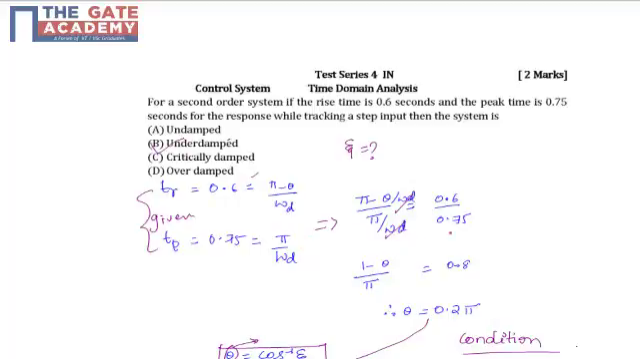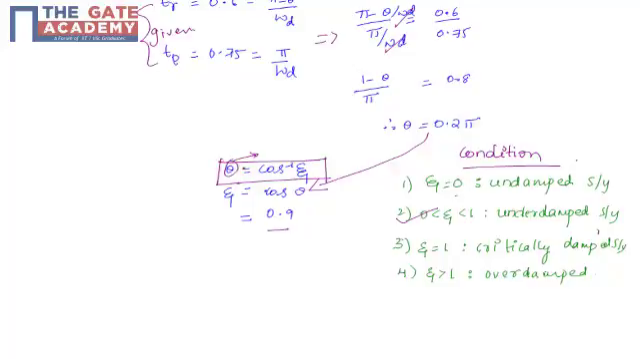If you equate both of them in order to find the value of eta, since the standard relation from the characteristic equation is theta equals cos inverse of eta, we have to find the value of theta first. If you equate these two equations and cancel omega d, the simplification can be written as 1 minus theta by pi equals 0.8. The theta value is obtained as 0.2 pi.